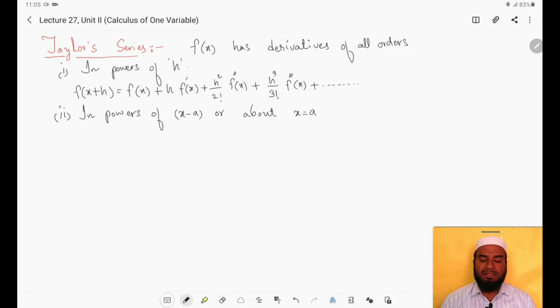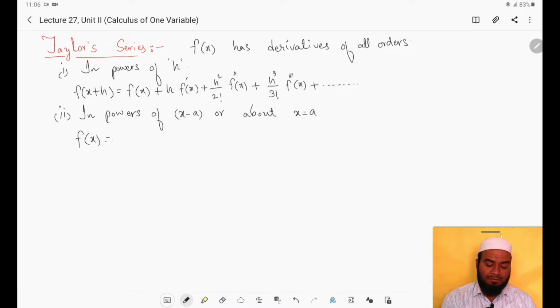The question may be asked: find the Taylor series of the function f of x in powers of x minus 1, x minus 2, x plus 1, or about x equals 1, x equals minus 1, x equals 2. In that case we have to use the series that I am going to write here.